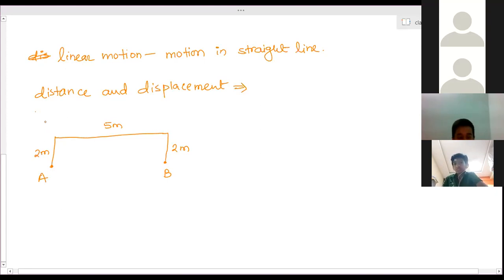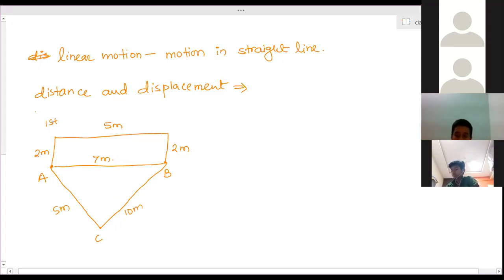Now this is what the first person has done. Another person has taken the direct path from A to B, and suppose it is 7 meters. A third person has taken this path: from A to C and then from C to B. Suppose he has covered 5 meters from A to C and 10 meters from C to B.